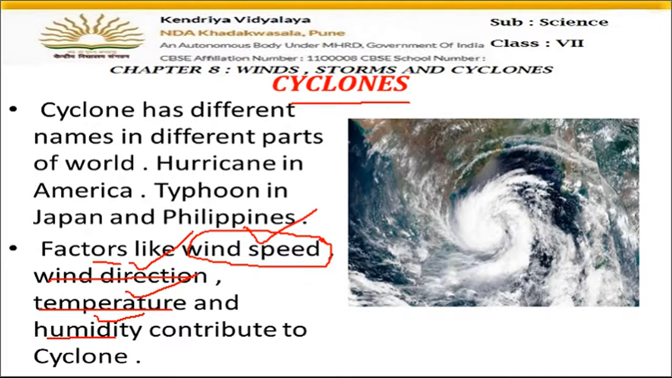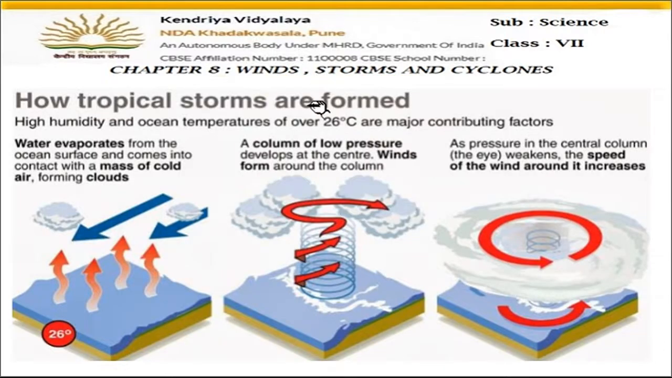Now let's have a look at how tropical storms are formed. How the cyclones are formed in the tropical regions. Tropical regions means the hot and humid climate. Now high humidity and ocean temperatures of over 26 degrees Celsius are major contributing factors. So the storms of such type are caused when the temperature is above 26 degrees Celsius and there is high humidity. High humidity means there is more water vapor present in the air at that time.